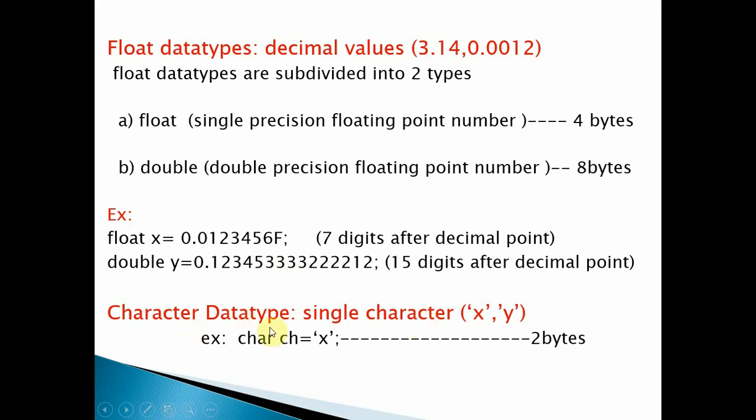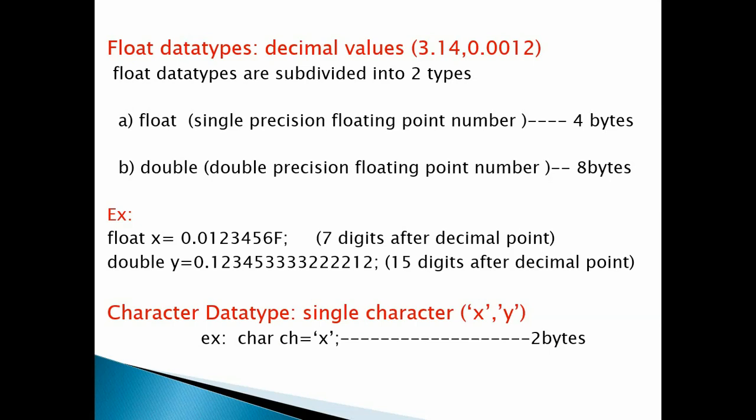The next one is the character data type. In C also we have a character data type, but here the difference is the memory allocation. It will take 2 bytes in Java. If you see the memory size taken by char in the C language, it will take 1 byte, 8 bits.